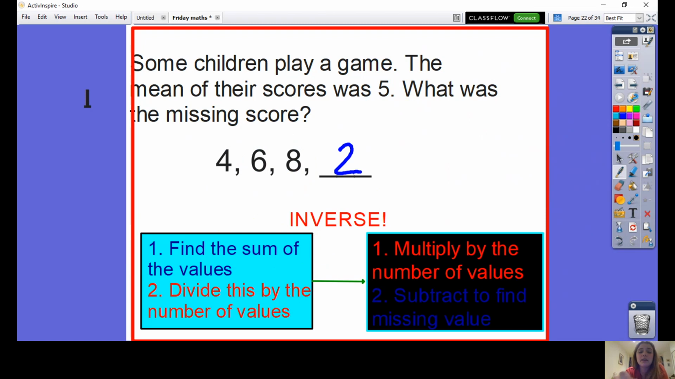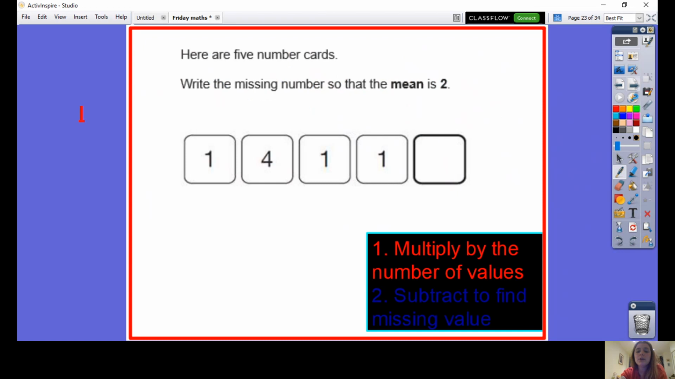Let's quickly check if that works the right way around. 4 add 6 is 10, add 8 is 18, add 2 is 20. 20 divided by 4 is 5. Yes. Don't worry if that's a bit tricky. I'm going to show you another example. I'm never just going to show you one example and expect you to get it. Here are 5 number cards. Write the missing number so that the mean is 2.